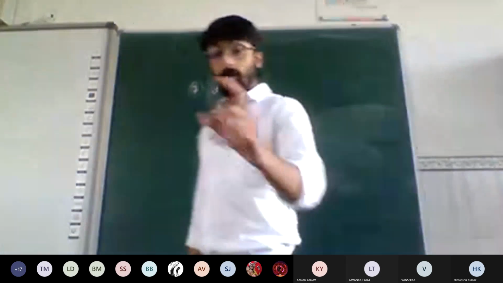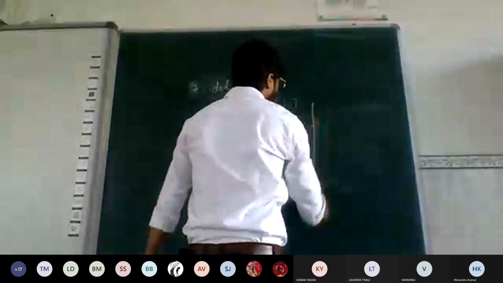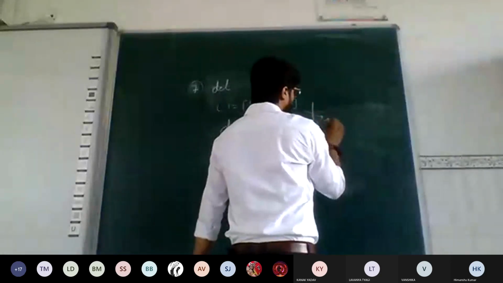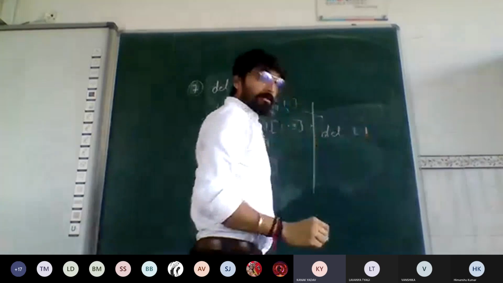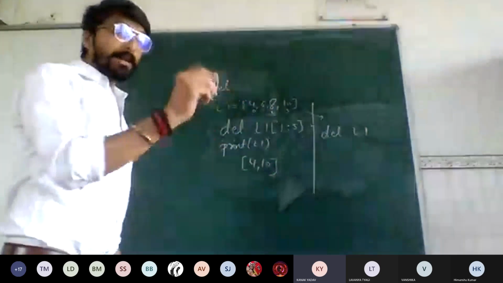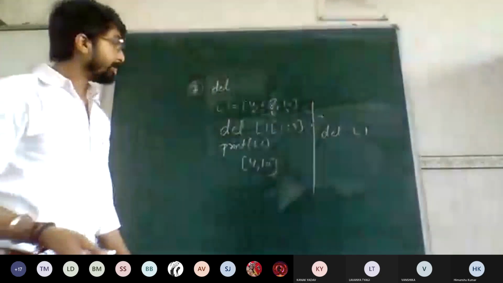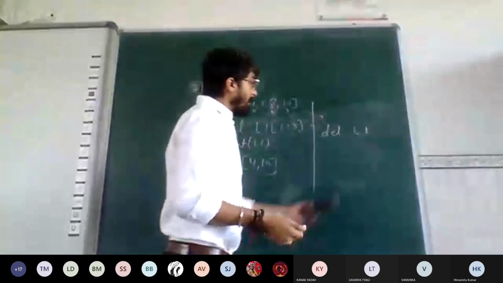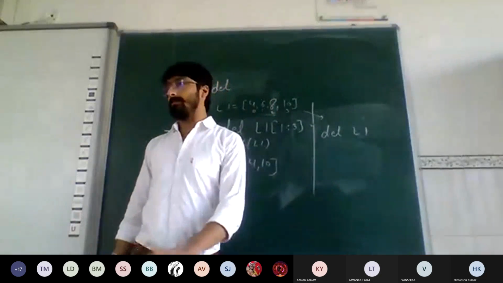But now one more thing is there with the del function. We have the same list example. The syntax is del, space, and the list name, and in the subscript operators you have to mention the index or the slice. Now, I haven't mentioned any slice or any index.